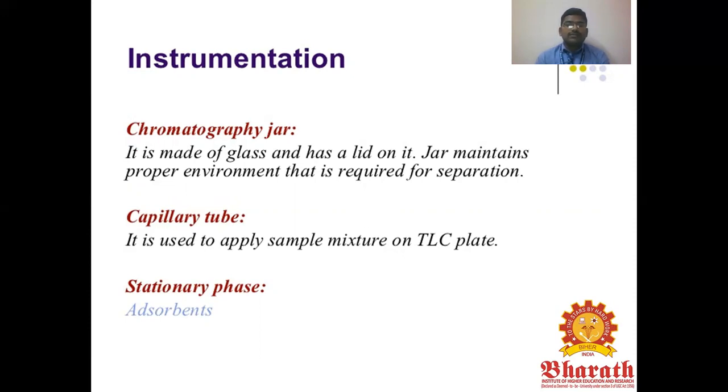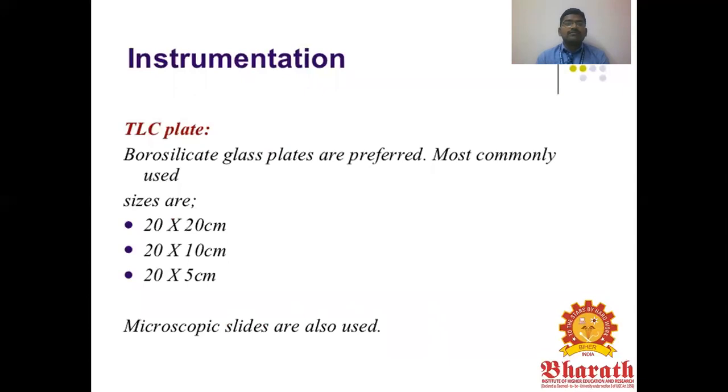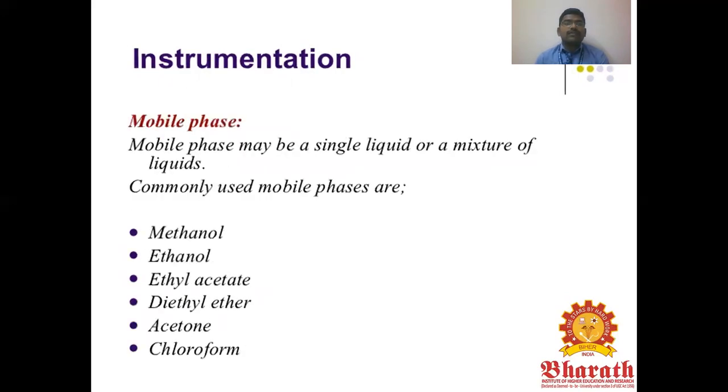The stationary phase is an adsorbent. Commonly used adsorbents are silica and alumina. For the TLC plate, borosilicate glass plates are preferred. The most commonly used size is 20 by 20 centimeters. Others are 20 by 10 and 20 by 5 centimeters. Plates of different sizes are used for TLC. Microscopic slides are also used as TLC plates.